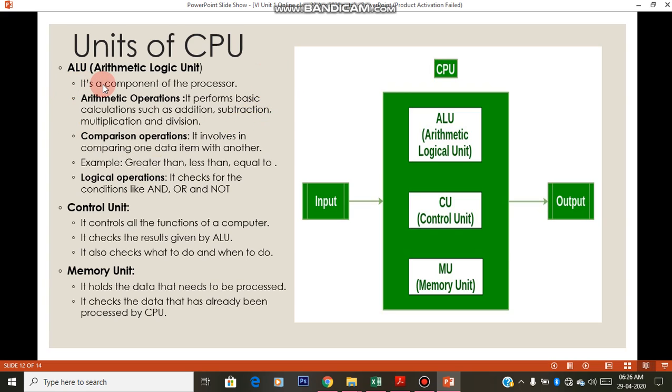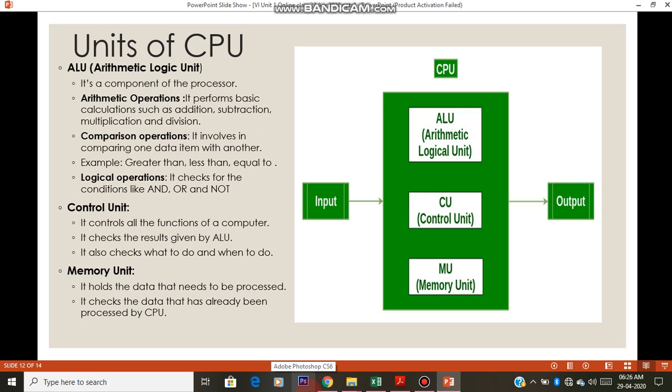So if it has to process something, if you are given something to add, or some documents to type, the processor converts everything into numbers, meaning only zeros and ones. So there should be some mathematical calculations performed inside the CPU. First, the ALU. The work of the ALU is arithmetic operations. It will perform calculations like addition, subtraction, multiplication and division.